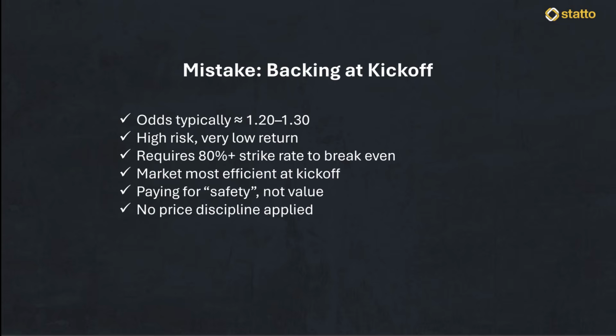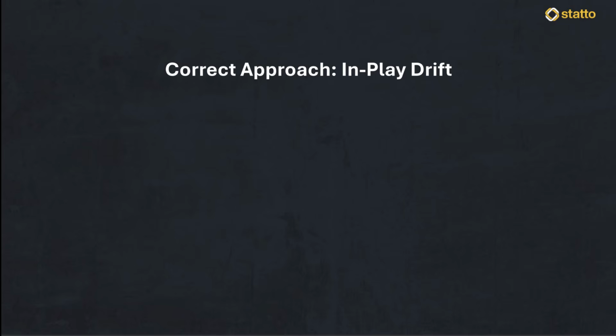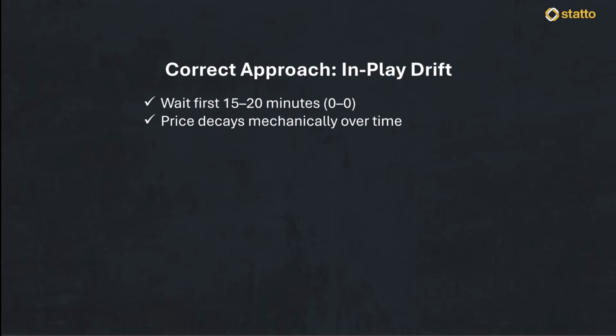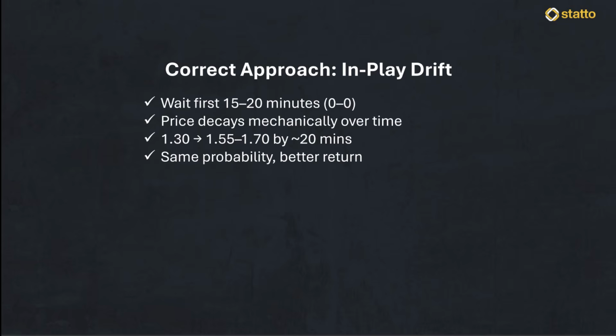And how you should approach this correctly is by using the in-play drift. You want to let the first 15 to 20 minutes of the match pass while the score remains 0-0. As the clock ticks, the bookmaker's mechanical model decays the price of the over goals line. By waiting until the 20-minute mark, a price that started at 1.30 might now be sitting at 1.55 or even 1.70. You are getting a much higher return for the exact same tactical superiority.